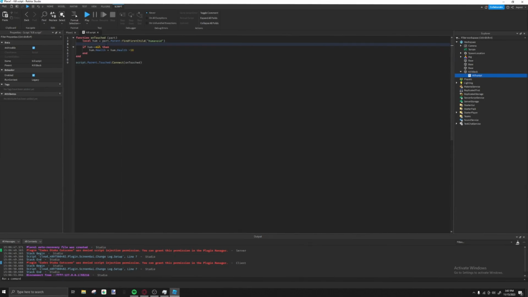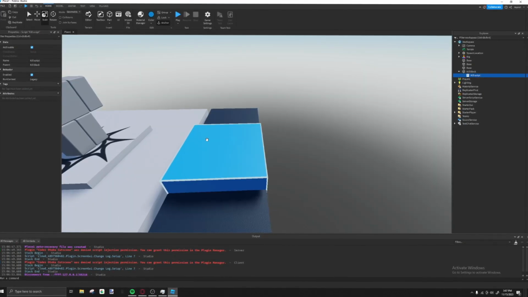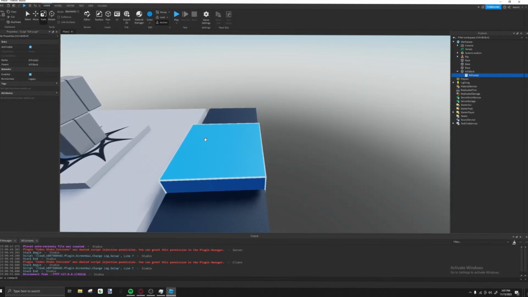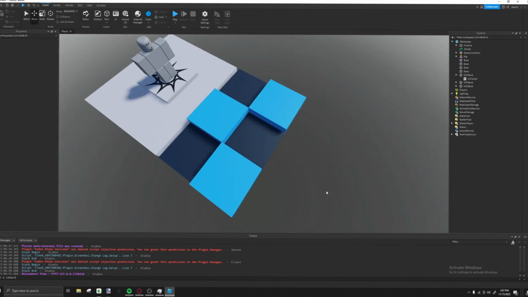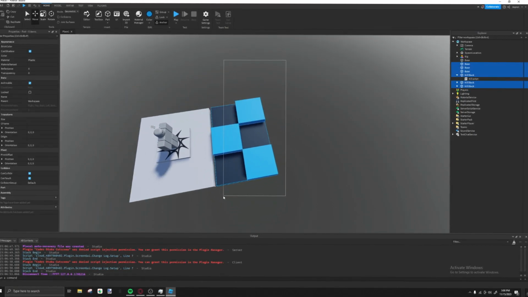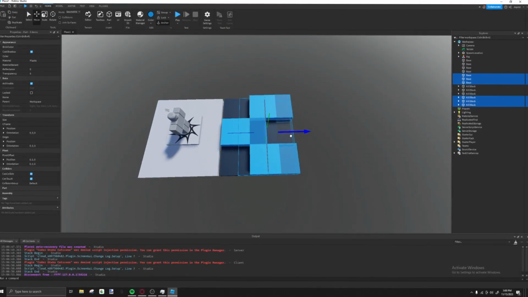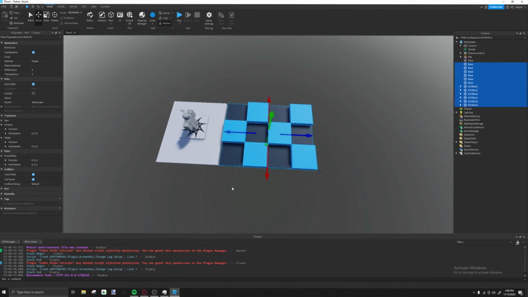This is gonna be a free model for you guys, so it'll be a lot easier for you, but you guys can follow the tutorial. It's gonna be a link in the description if you need. So let's continue. So we're gonna make the checker thing, the checker box. So I'm just gonna grab this and then we're gonna copy paste it a couple of times.